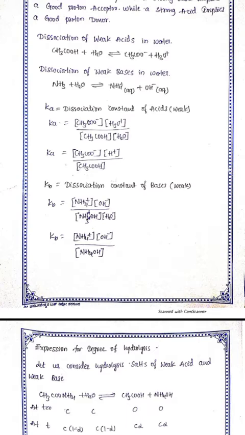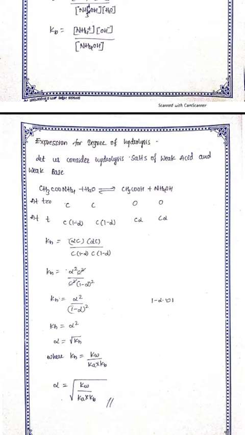Expression for degree of hydrolysis. Let us consider hydrolysis of salts of weak acid and weak base. Ammonium acetate plus water gives acetic acid and ammonium hydroxide. At time t equal to 0, the concentration of the reactant is C and the product is 0. At time t, the concentration of the reactant is C(1 minus alpha) and the product is C alpha.